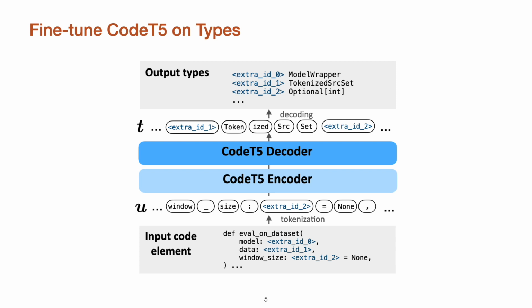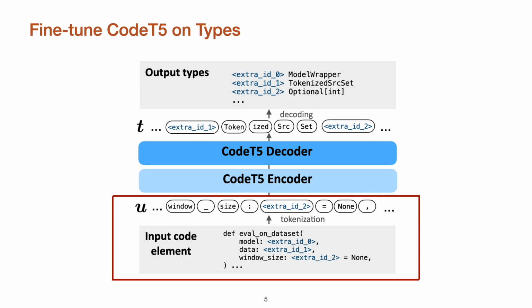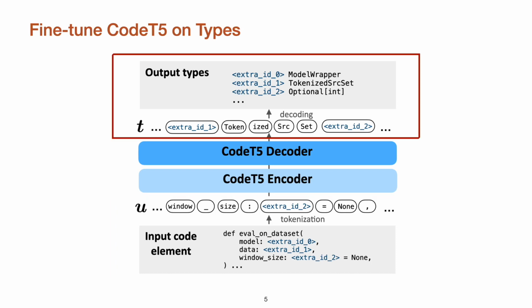We fine-tune TypeT5 on our type inference task using a masked span infilling objective. For each missing type annotation in the input, we insert a special placeholder token and feed the resulting code into the encoder-decoder transformer architecture. We then train the model to output another token sequence that precisely specifies what type should be inserted at each placeholder location.